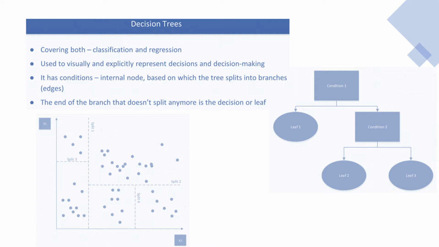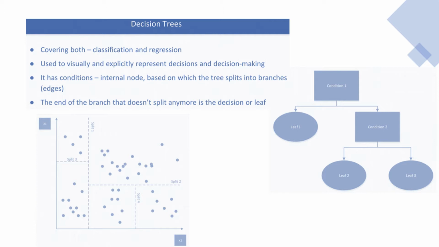So let's start with decision trees and look at what they are and what problems they are trying to solve. So basically, as I've mentioned before, they cover both classification and regression, and similar principles apply, but there are certain differences of course.